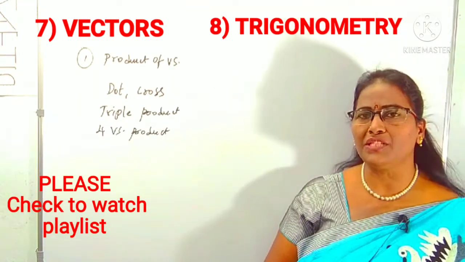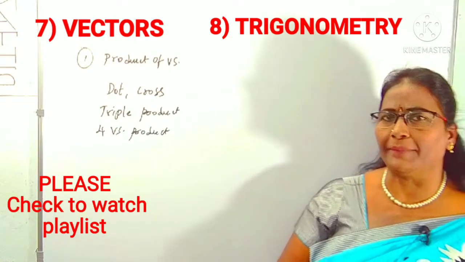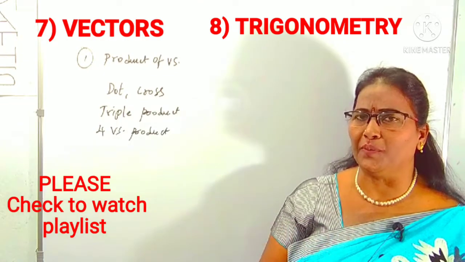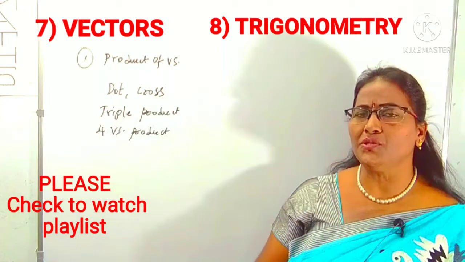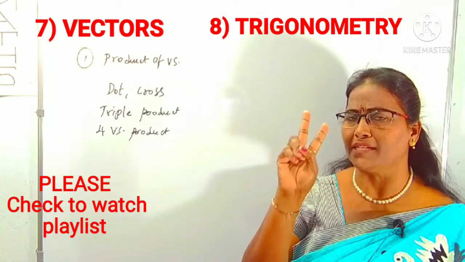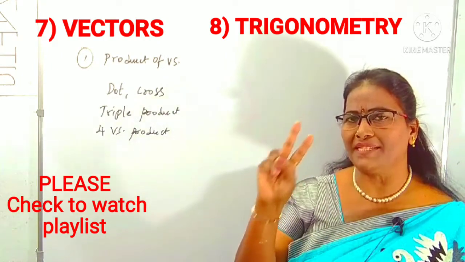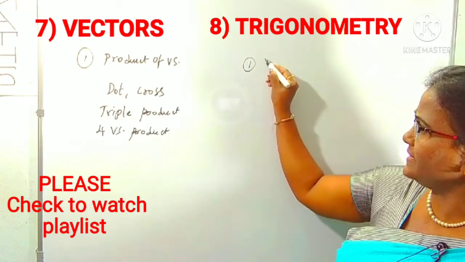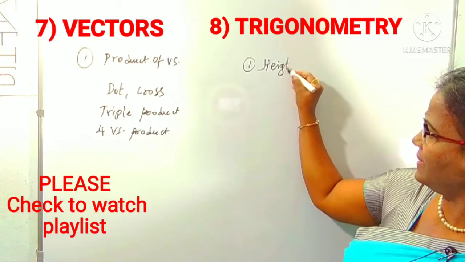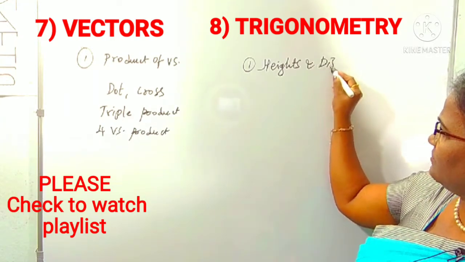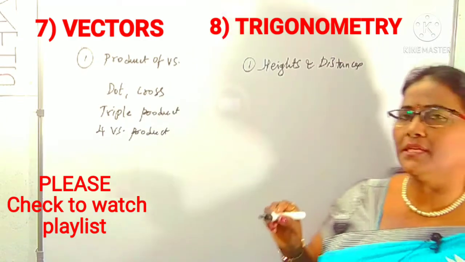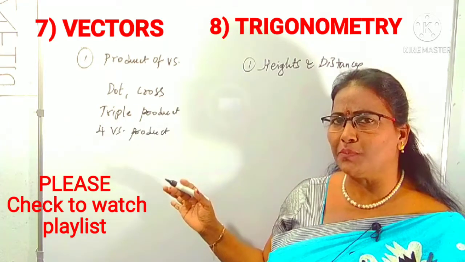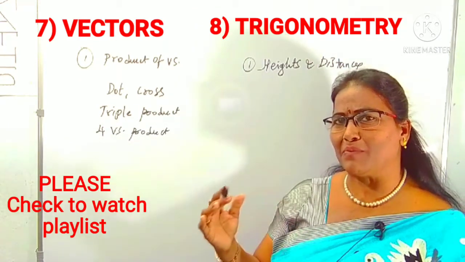Next, trigonometry. Most of the students worry about trigonometry because there are plenty of topics, more and more topics. I will give one piece of advice: you have to concentrate on 2 chapters indirectly. One is heights and distances. First, we have to concentrate on these topics, and finishing them is part of today's session: the most important easy topics to get maximum marks with minimum preparation.